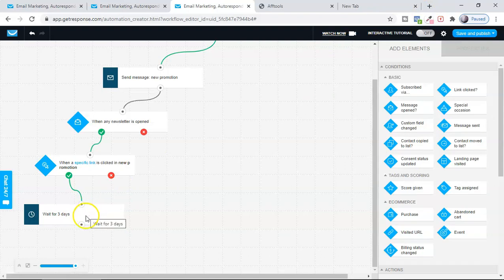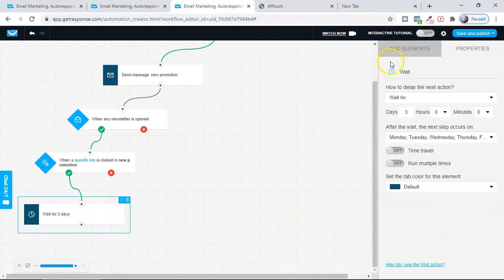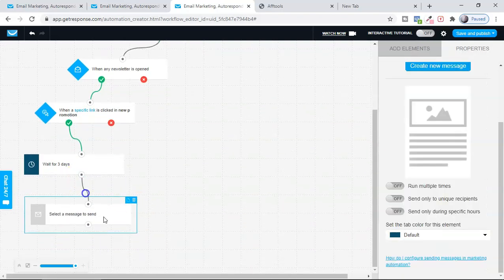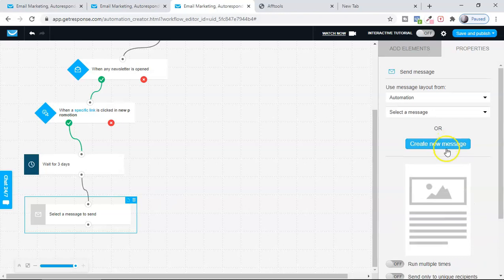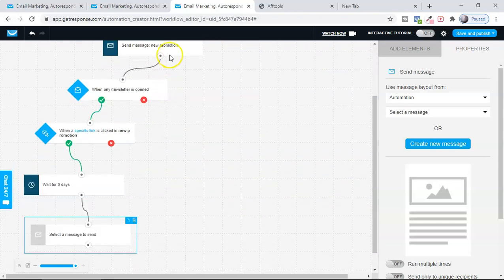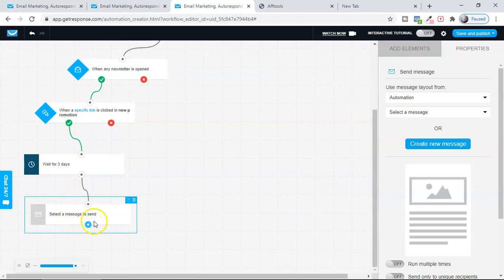Wait for 3 days, and then after waiting for 3 days, I'm going to provide them with a different email sequence again. I've just created one to show you how this works. So what is happening here is, the moment they subscribe, I'm going to give them the free gift, and I also want to target those people who are opening my email. And for those who have opened and clicked the link, I will wait for 3 days before I send another email to them. Then I'm going to send them another message. You have to prepare another message.